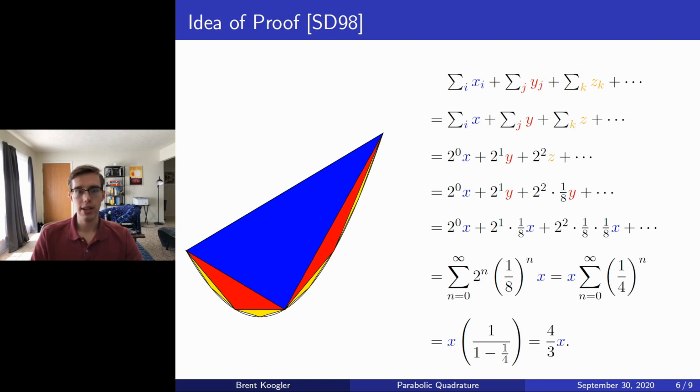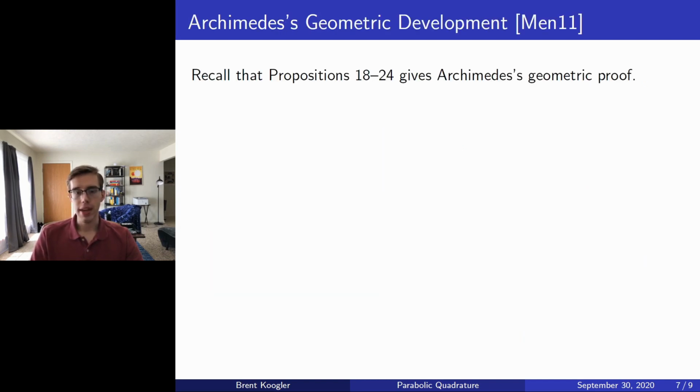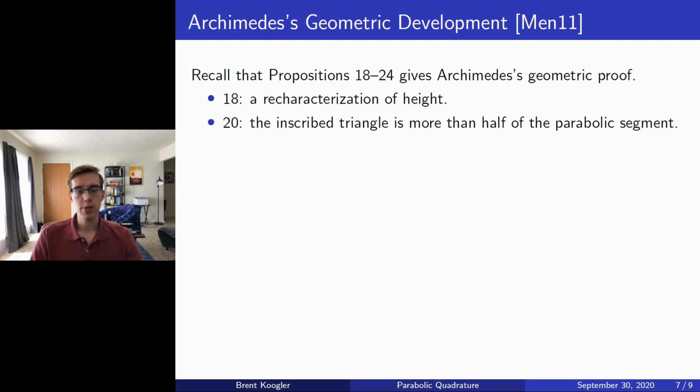Now, we might ask, how did Archimedes actually go about proving this? And we'll consider that now explicitly. Given a parabolic segment, proposition 18 allows us to geometrically find the vertex of the parabolic segment. Then proposition 20 shows that the inscribed triangles that we consider each comprise more than half of their corresponding parabolic segment. This explicitly concretes our intuition that all of the triangles do fill up the entire area of the parabola.